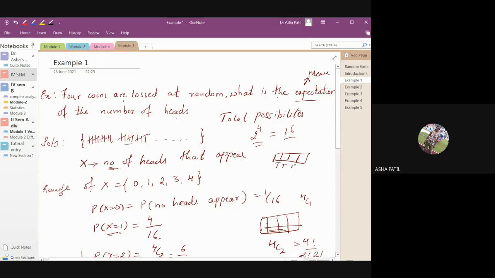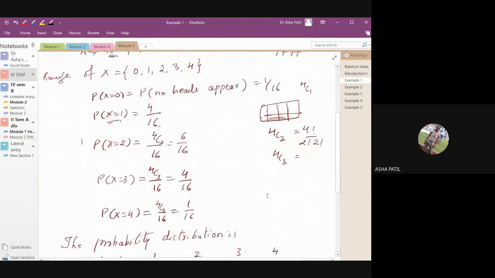Generally you can write it directly as 1 by 16, or else you go for 4C0. Out of 4 places, you don't want any head, so you write 4C0 divided by the total possibilities, 16. 4C0 is 1, so you get 1 by 16.